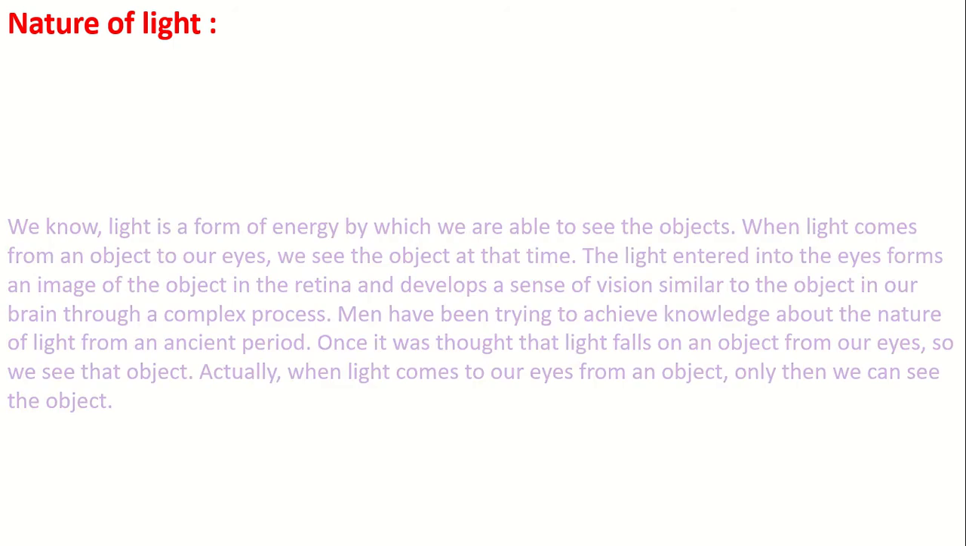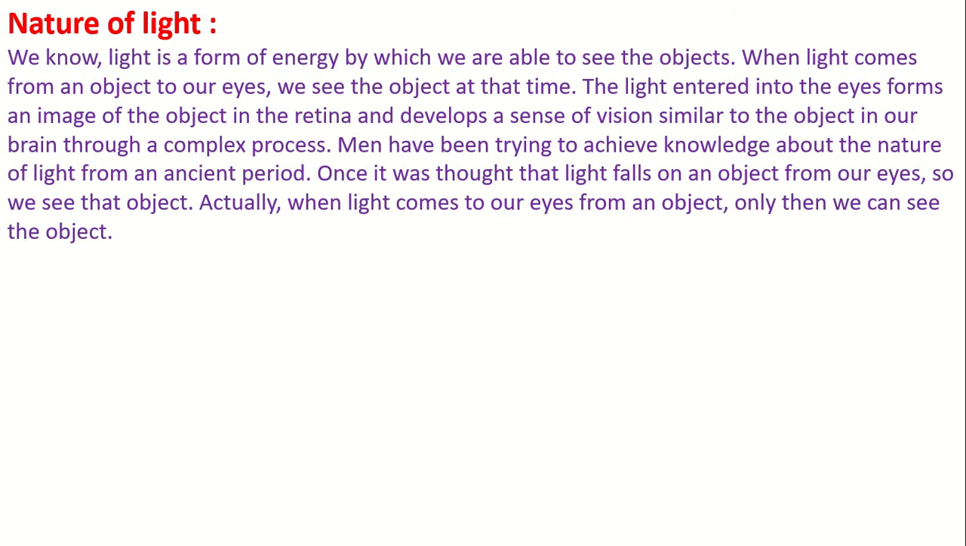Nature of light. What we see in our eyes is what is light. We see trees, the sky, chairs and tables, human beings, but that doesn't mean that these are light. Light reflects from those objects and comes into our eyes, and the retina of our eyes creates and sends signals to our brain. Then our brain can recognize what is a tree or a flower or a human being. So we know light is a form of energy by which we are able to see objects.